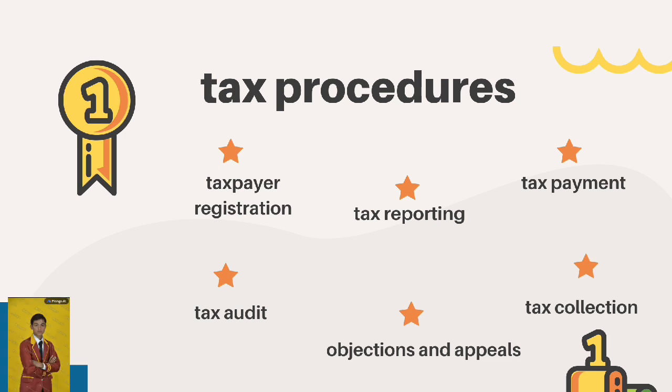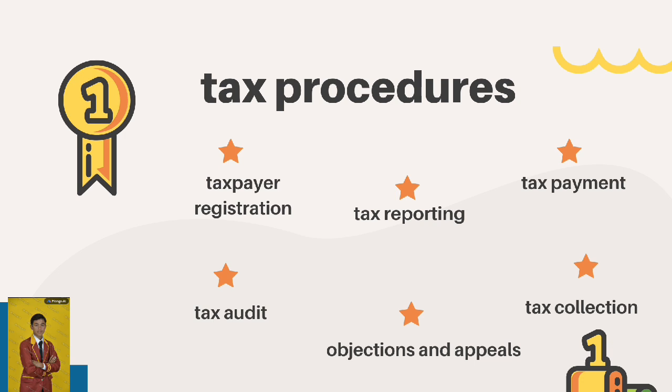The Directorate General of Taxes can conduct an audit of taxpayers to ensure the accuracy of tax reporting and payment. 5. Objections and appeals. If taxpayers do not agree with the results of the tax audit or determination by the DGT, they can file an objection within 3 months from the date of receipt of the tax assessment letter. If the objection is rejected, taxpayers can appeal to the tax court to obtain a final decision.